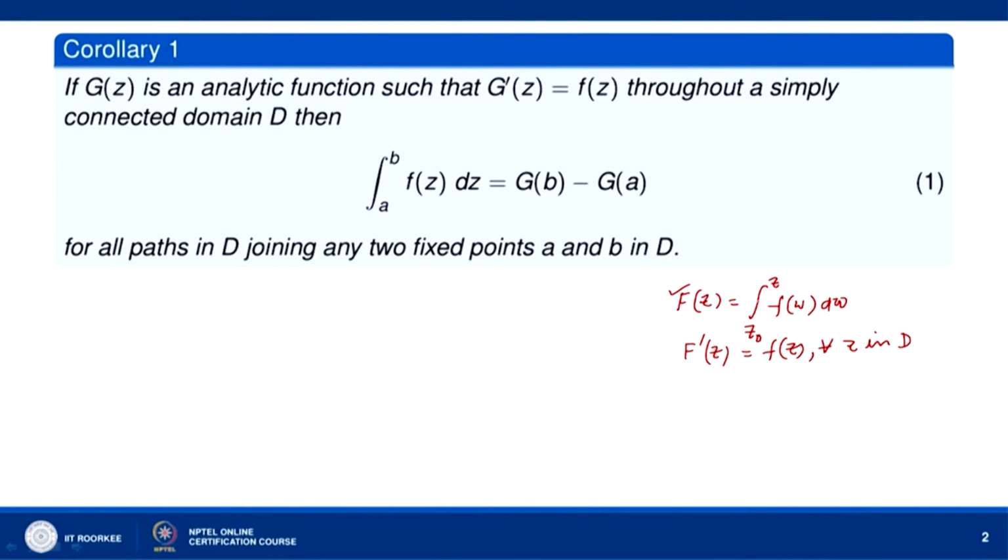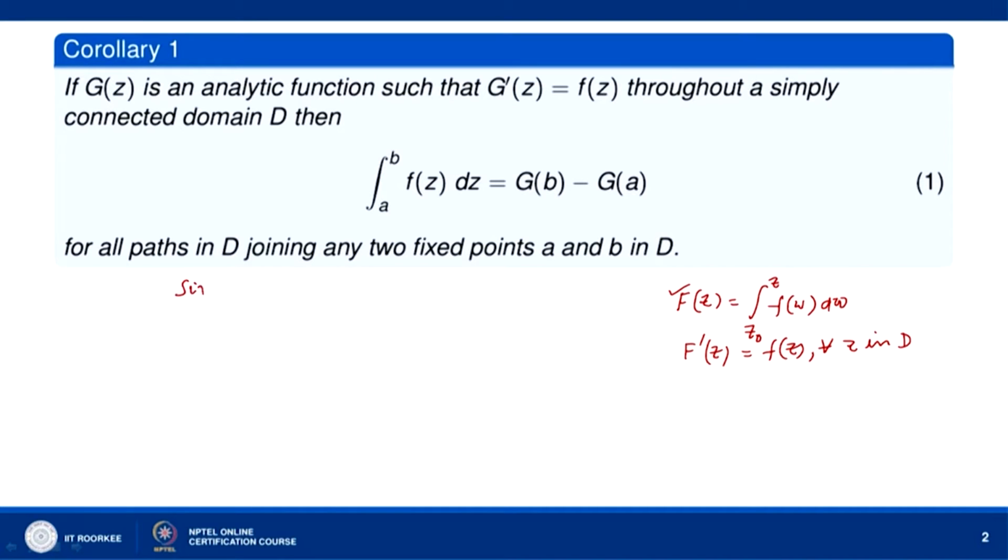Okay. So, now let us consider the function F(z) as the integral from z naught to z of f(w) dw, where z naught is a fixed point in D and z is any other point in D. Then the function F(z) is analytic, and moreover F prime z is equal to f(z) for all z in D. Now, here we are given that g prime z is equal to f(z).